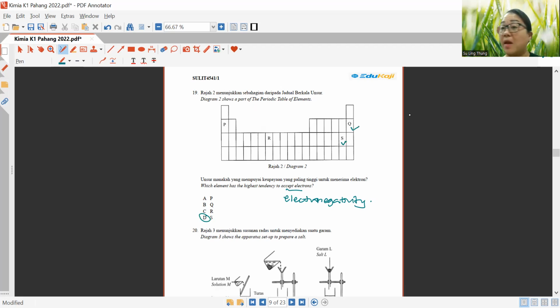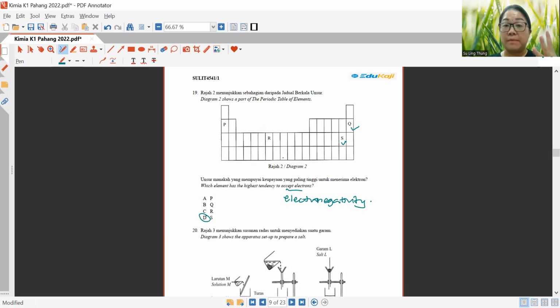Q is a stable element. All right, if it is a stable element, it does not accept, it does not share, it does not even donate any electrons. Okay, now as for P and R, R is a transition element which is right in the middle of the entire periodic table. So normally for transition elements, what will be asked is the 4 special characteristics.